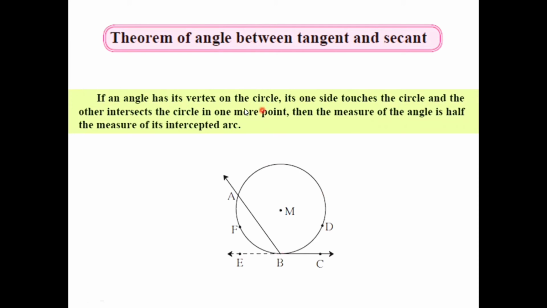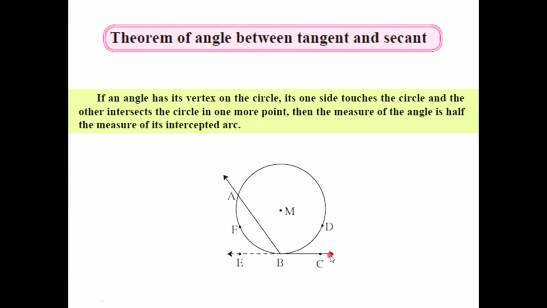ADB. So the statement is, if an angle has a vertex on a circle, one side touches the circle and the other intersects the circle in one or more points, then the measure of the angle is half of the measure of its intercepted arc. Here, the vertex of angle ABC is on the circle.